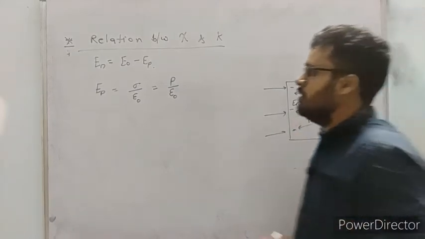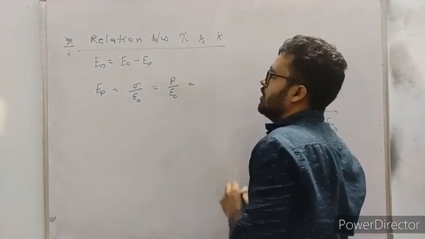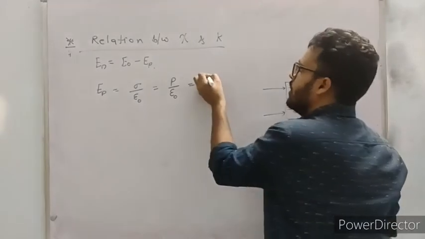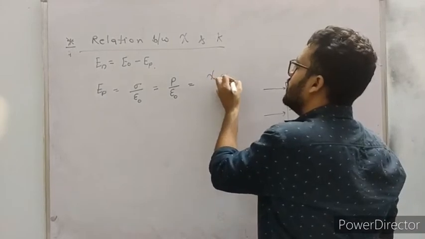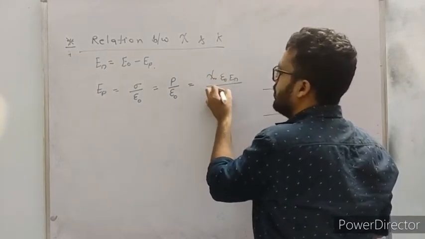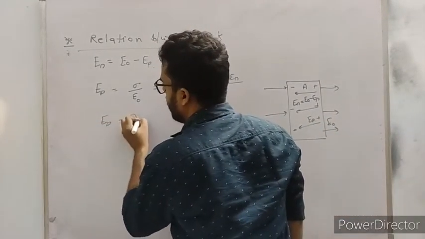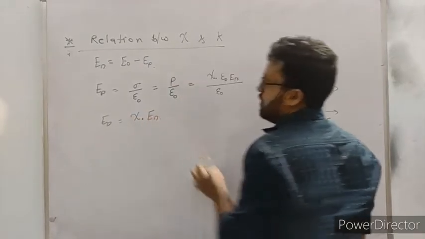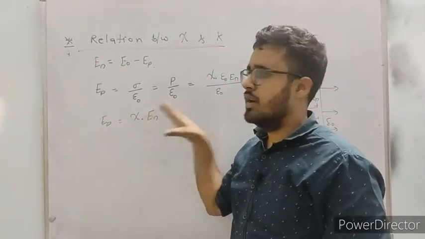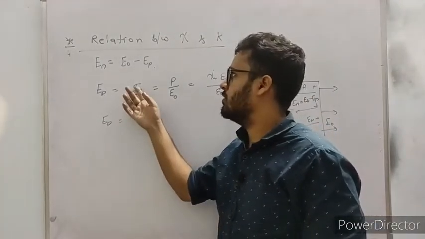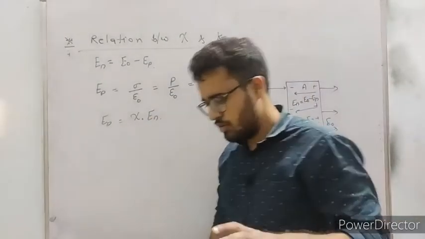Epsilon naught is the permittivity of space and P is the polarization. Now you know the formula of P, so I write P equals chi into epsilon naught into En, upon epsilon naught. From here epsilon naught cancels out, and EP comes equal to chi into En. Is it clear? Any problem? There is no problem in how sigma upon epsilon naught becomes chi into En.